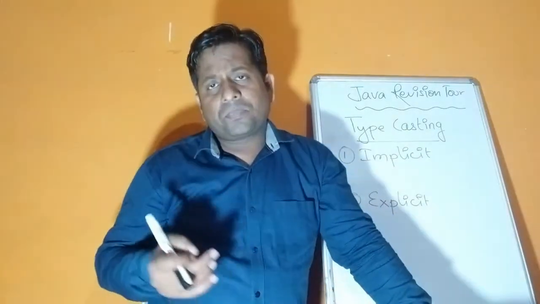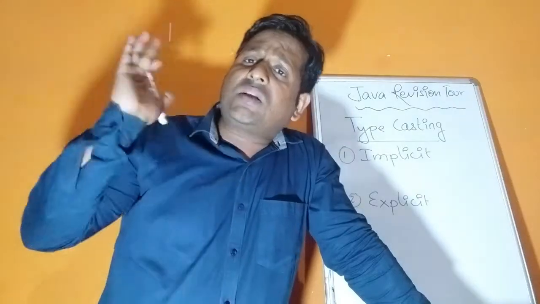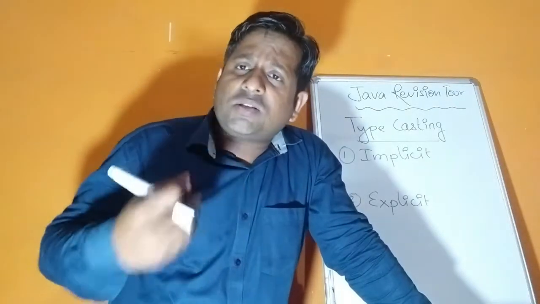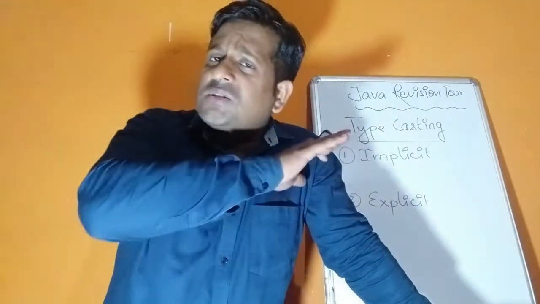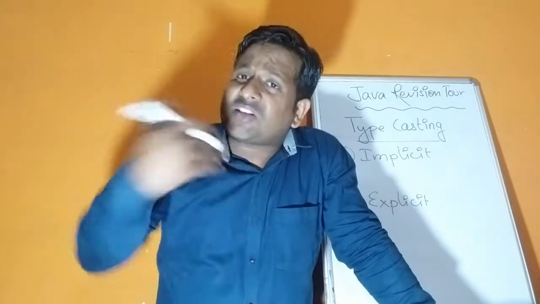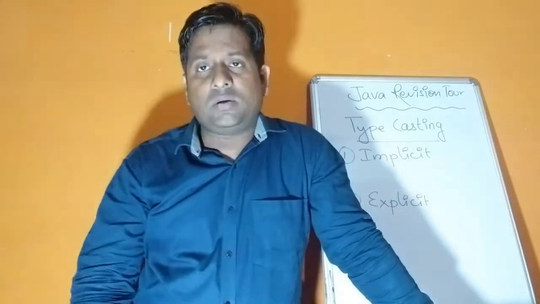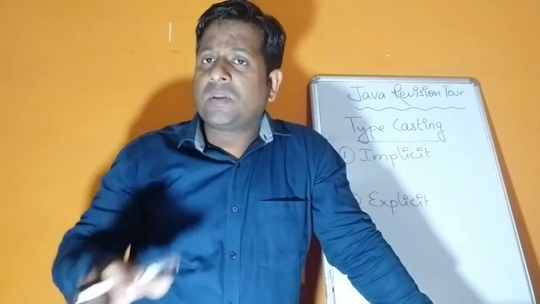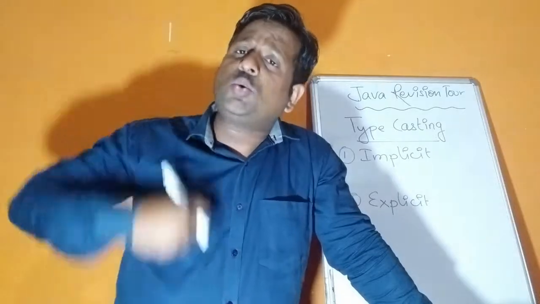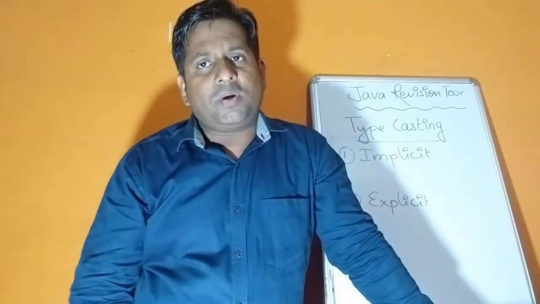The difference: implicit is done internally, the compiler does the conversion process itself. There is no user interaction required. But explicit means externally, user interaction is required. The compiler does not do anything. The user needs to convert one primitive data type into another primitive data type.